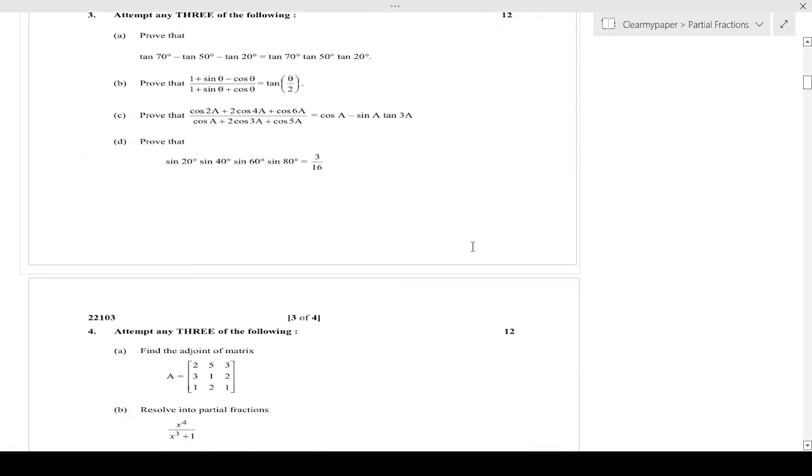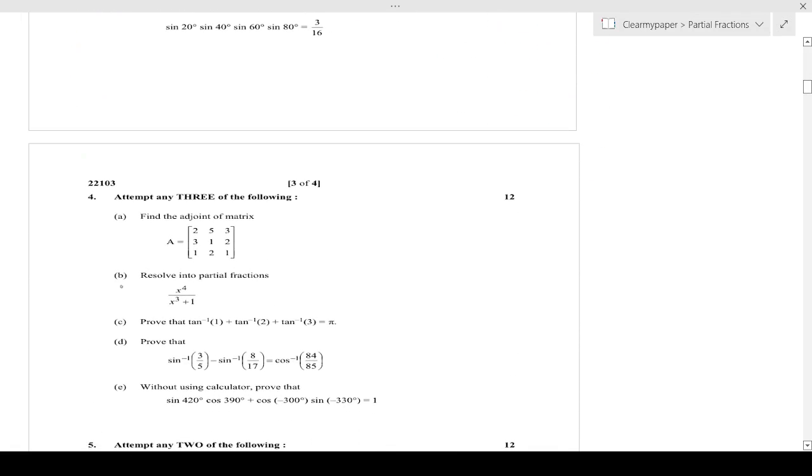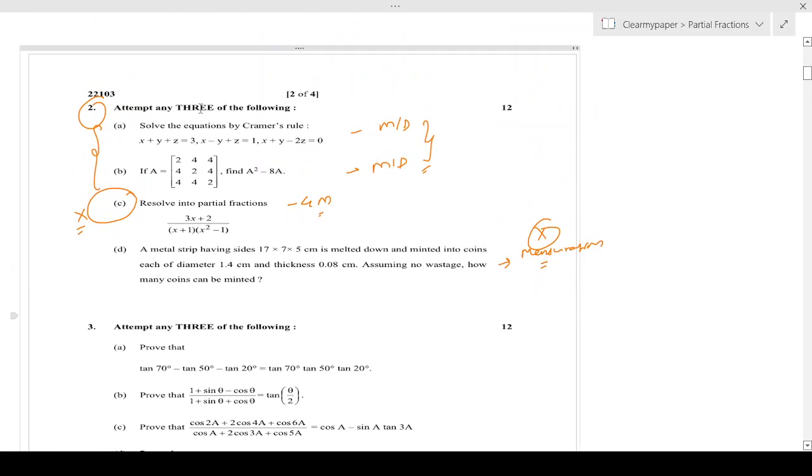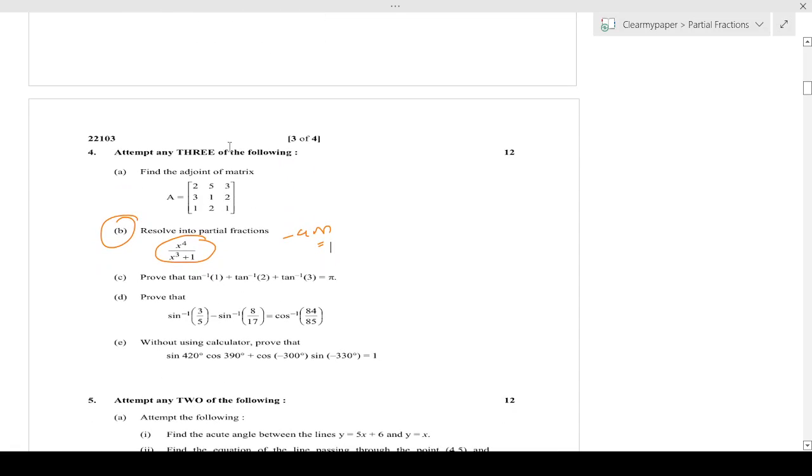The second place where it appears is question number 4B in every paper. Just one problem again for 4 marks. And again, if you see the options, you have to attempt any 3 out of the 5 this time, so you can afford to lose 2. I think earlier it was attempt 3 out of 4, so you had fewer choices. Over here it's attempt 3 out of 5, A, B, C, D, E. And let's say you're trying to skip partial fractions altogether and not study for it.